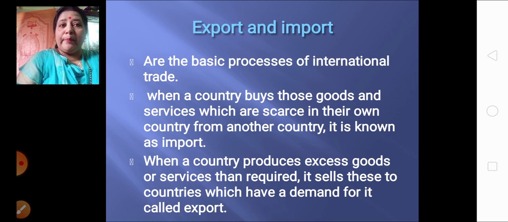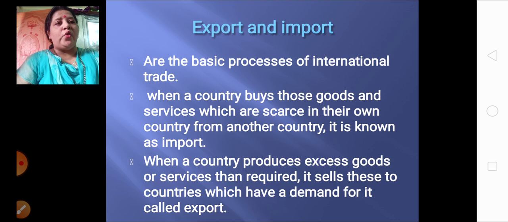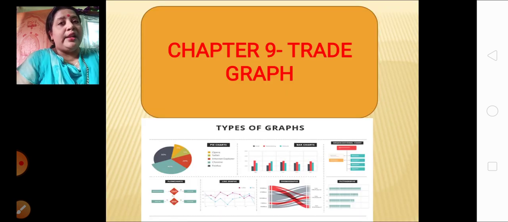Export and import are the basic processes of international trade. When a country buys those goods and services which are scarce in its own country from another country, it is known as import. When a country produces excess goods or services than required, it sells this to countries which have a demand for it, and that is called export. This is what we have already learned, children. Yes or no?